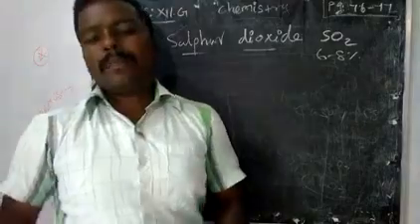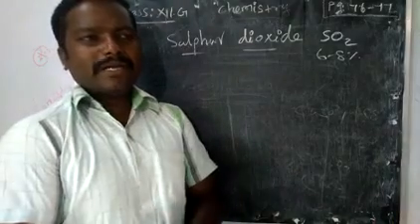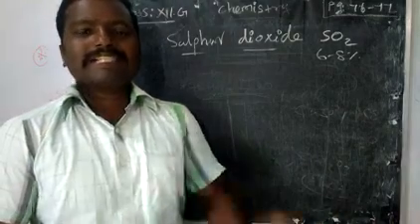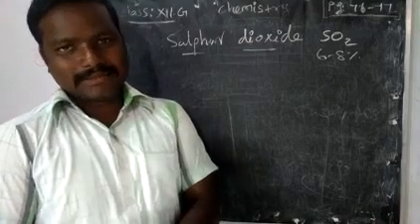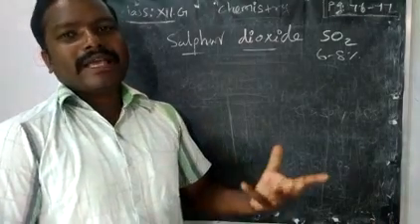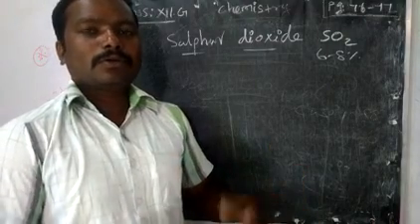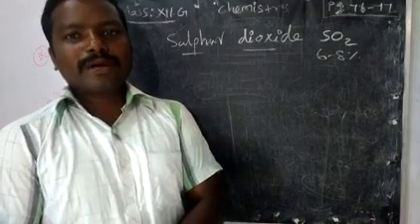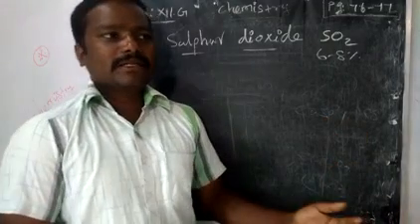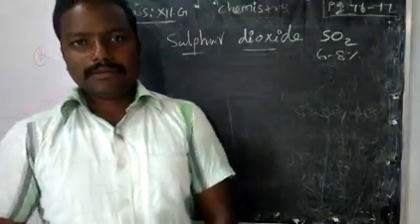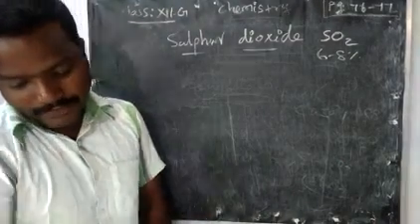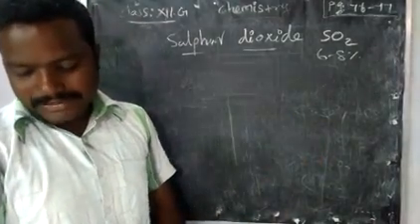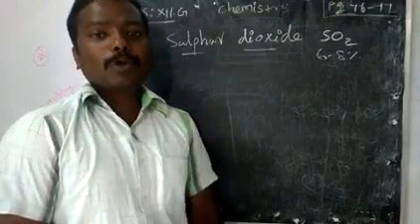Next, the physical properties of sulfur dioxide. Physical property means what type of gas this is. We can find it mostly in volcanic ashes. Volcano explosions give lava, and all those things contain sulfur. It is also produced by industries. What type of industries? We know the copper industry, Sterlite, produces a large amount of sulfur dioxide. Coal plants as well as copper smelting also give more amount of it.